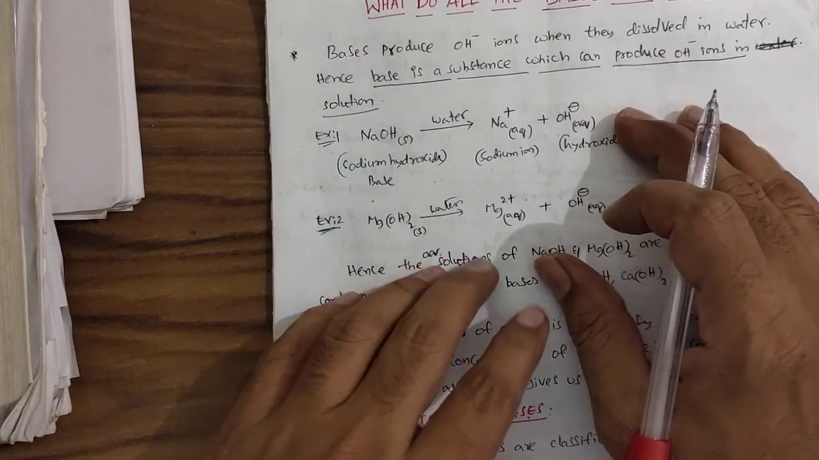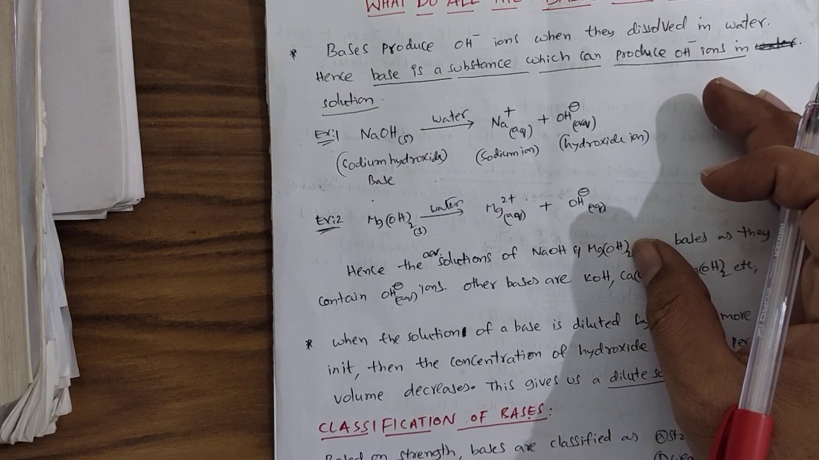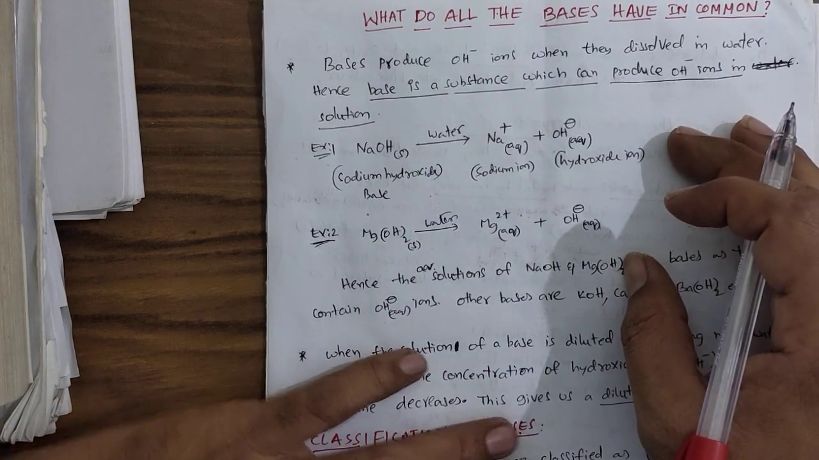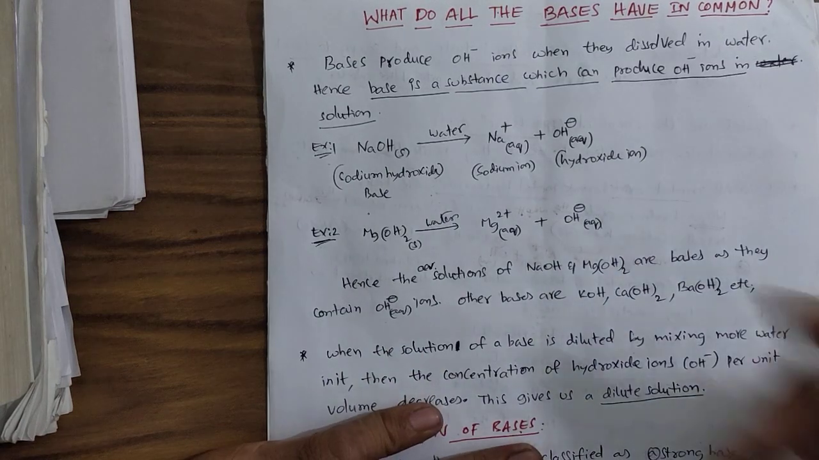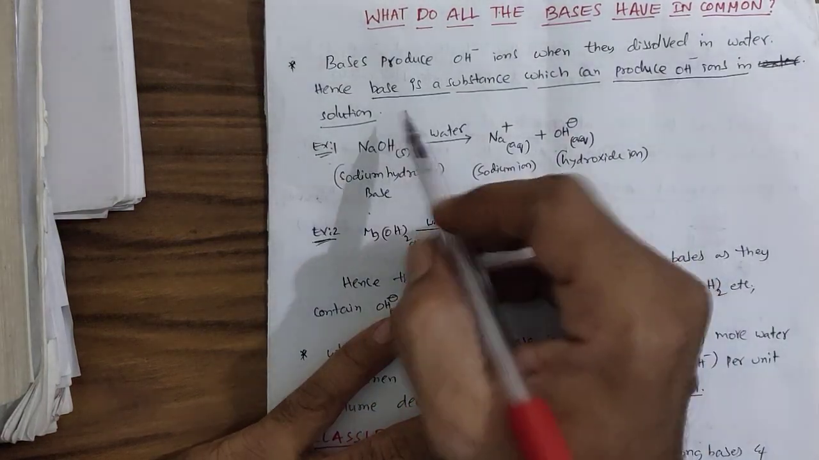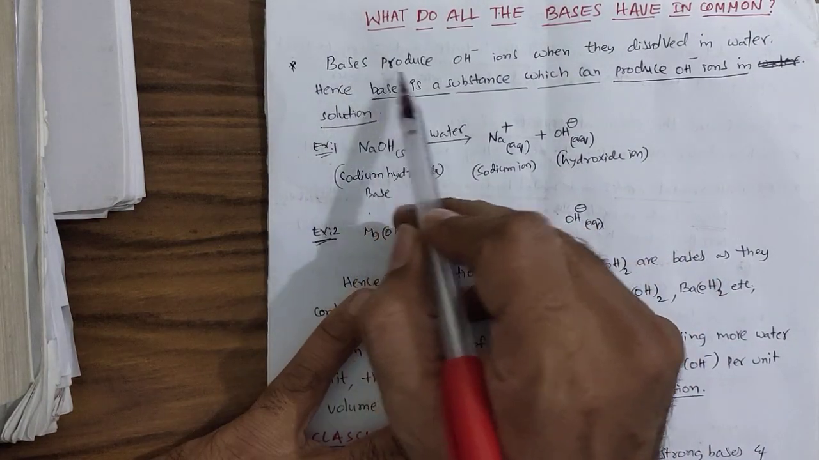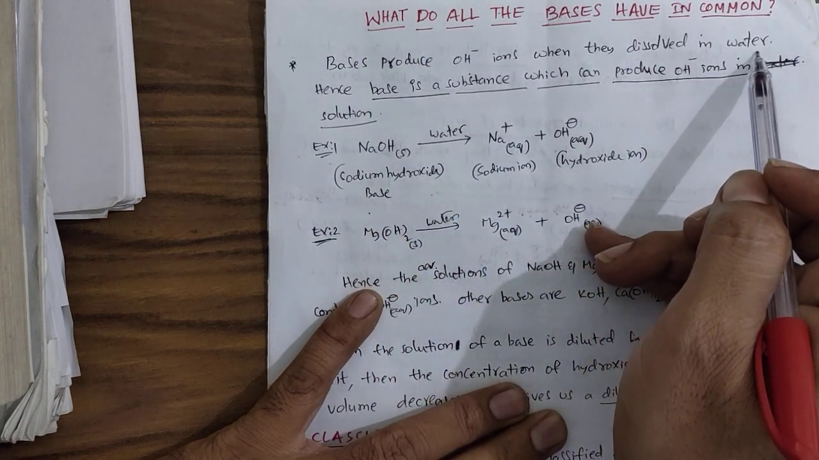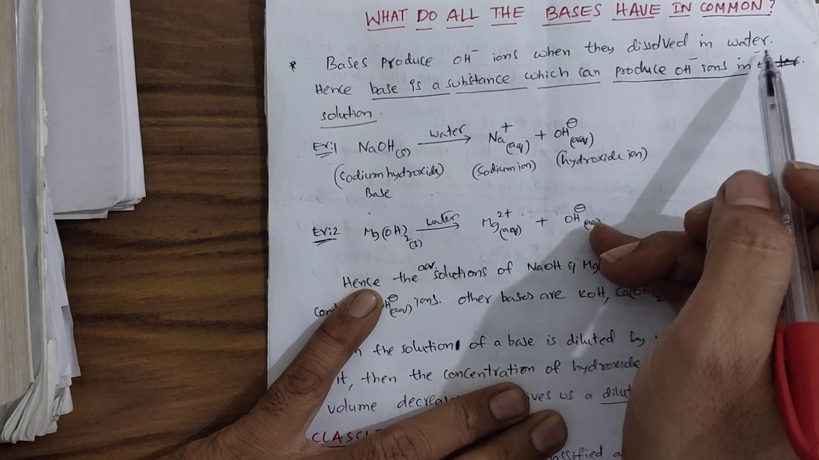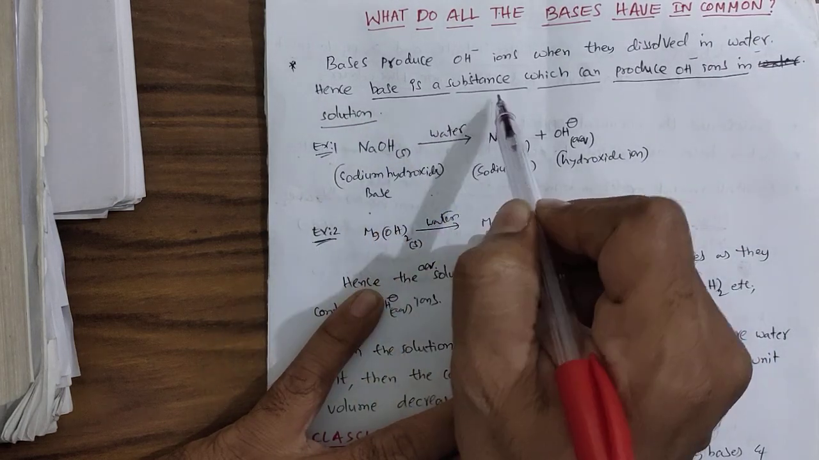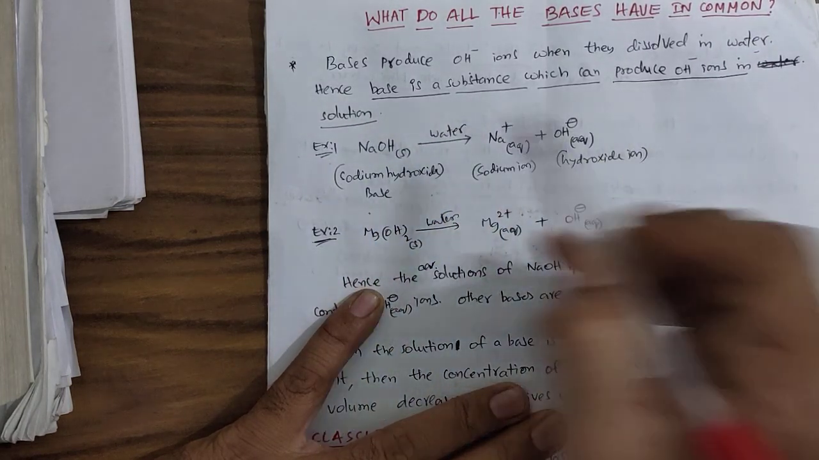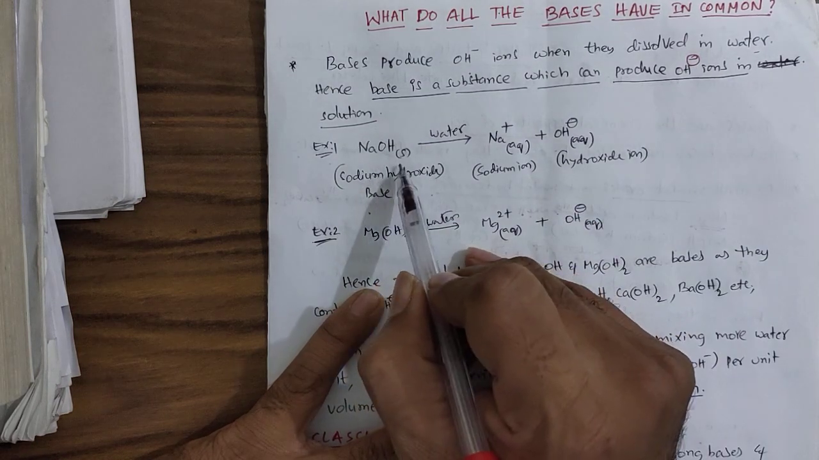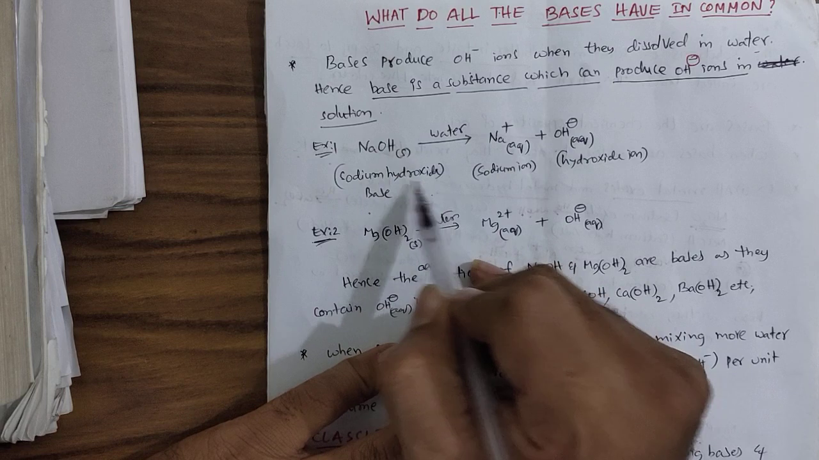Next, what do all the bases have in common? What is the common feature in different bases? As we learned earlier, bases produce OH minus ions when they dissolve in water. Hence, a base is a substance which can produce OH minus ions in solution. For example, NaOH, sodium hydroxide solid.